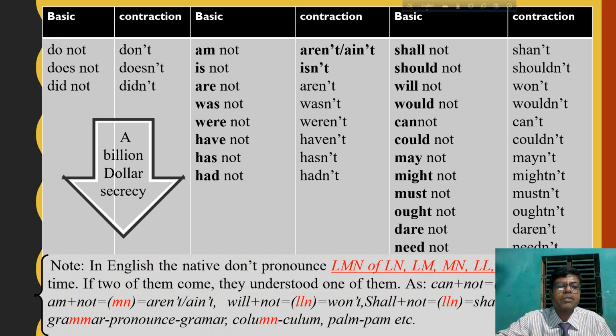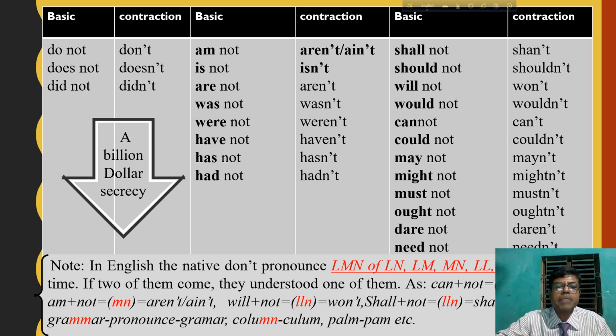Note. There is a note for you. In English, the natives don't pronounce two of L, M, N together, such as LN, LM, MM, NN, LL at a time.